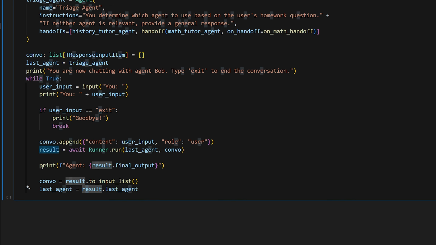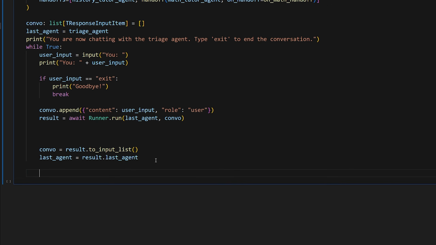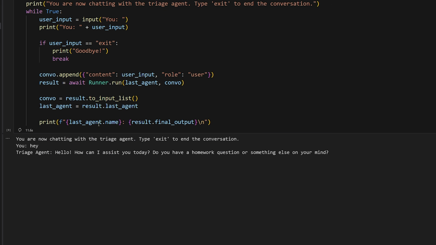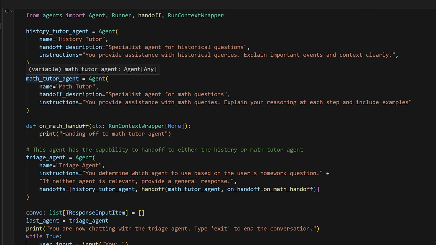So now what I'll do is instead of just printing agent and then the output, we'll have it print actually what agent you're talking to. So that's a more clear way of knowing what's happening. So I'll replace this with this here. So we can do last_agent.name and then the final output. We also need to make sure we move it below the update because of course if we have it before we update it, it won't show the proper agent. So I'll say, hey, so it says triage agent because I'm still in the triage agent. It has not handed me off because I have not indicated I want to do any math or history.